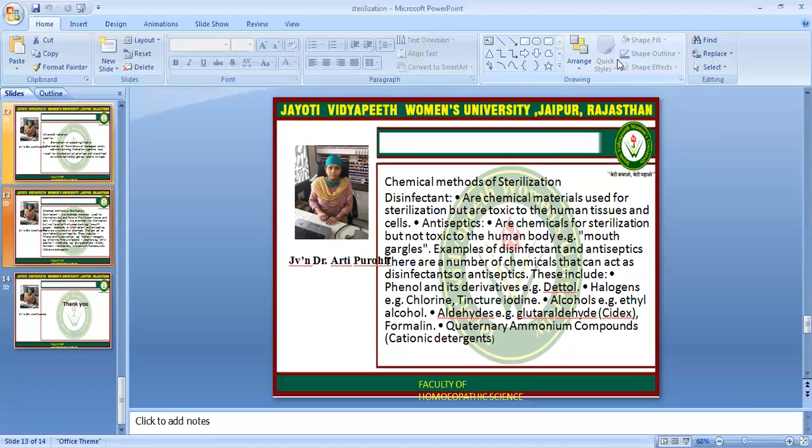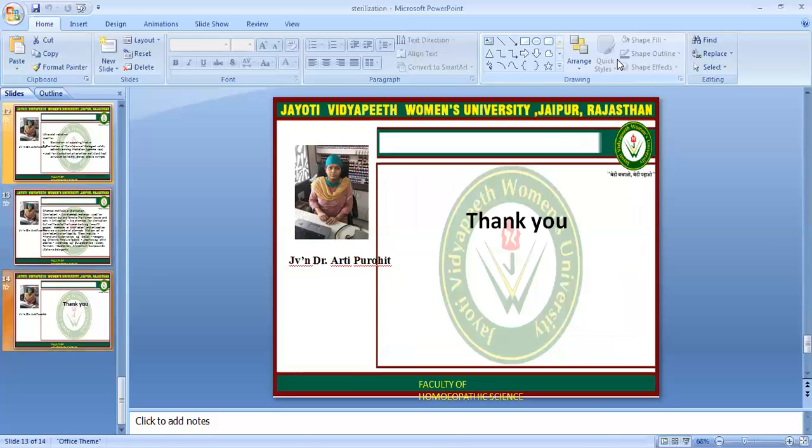Examples of disinfectants and antiseptics: there are a number of chemicals that can act as a disinfectant or antiseptic. They include phenol and its derivatives like Dettol, halogens like chlorine and tincture iodine, alcohol that is ethyl alcohol, aldehydes that is glutaraldehyde, Cidex and formalin, and quaternary ammonium compounds like cationic detergents.